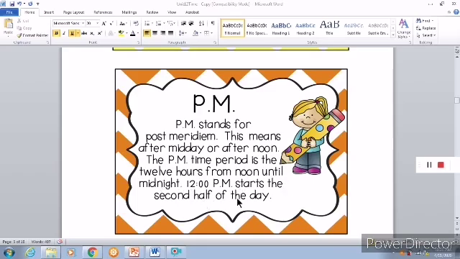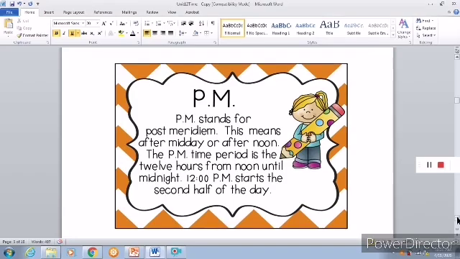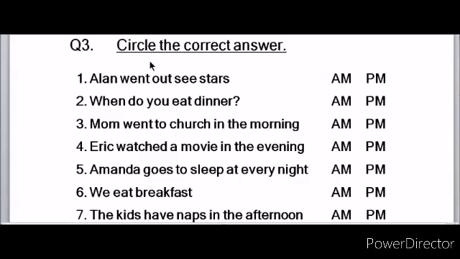So 12 PM starts the second half of the day. After noon, midday, there will be the second half of the day. So this is AM and PM. You have to remember. So when will we write AM and PM? When we write the time, we have to write correctly whether it is AM or PM.